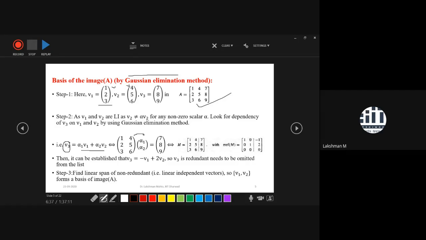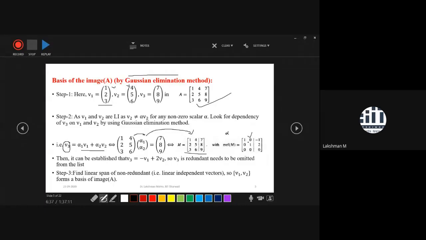So it took this form. What is this form? This one is a system of linear equations, where the unknown variables are alpha 1 and alpha 2. We are already aware of how to solve a system of linear equations. So write this in augmented form. The right hand side vector we always write after the dotted column, so this is the augmented column. We will apply row reduction, and the row reduced echelon form of this augmented matrix is this. From here we can conclude the values of alpha 1 and alpha 2.